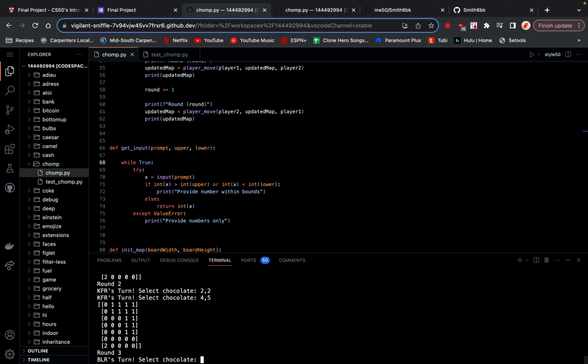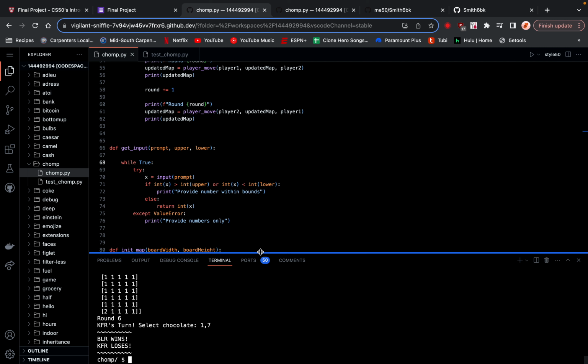So play goes back and forth until there is only the poison piece remaining, in which case that person is required to eat it, and then they lose, printing out the winner and the loser of the game.